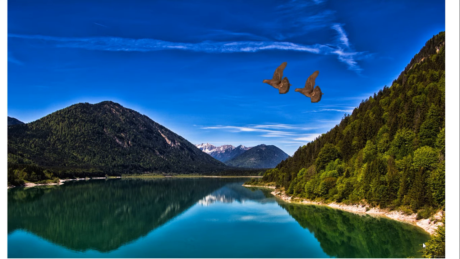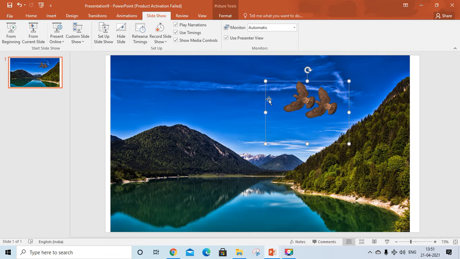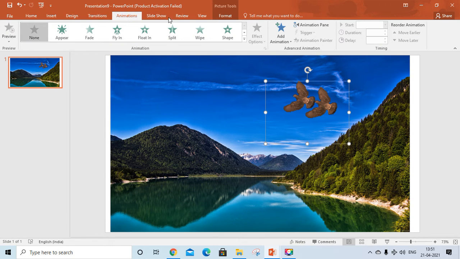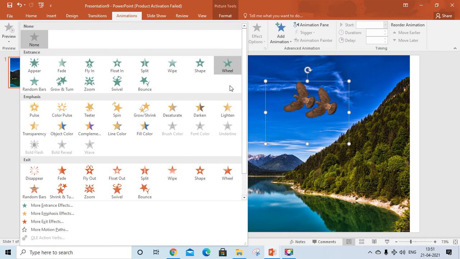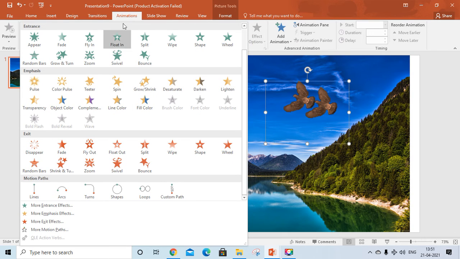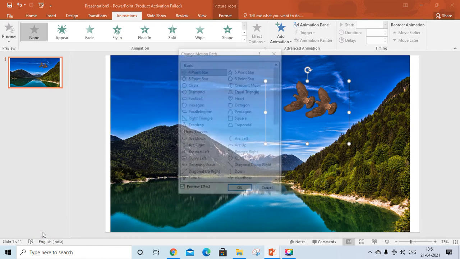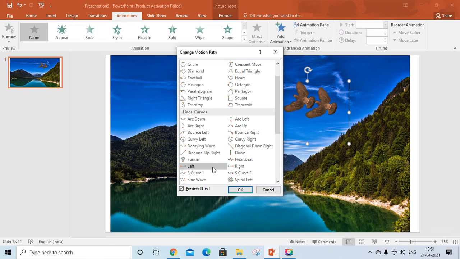Now we can add animation for these birds. Go to Animation, click, select any kind of animation. Design styles are there. If you don't want these styles of animation, go to More Options, More Motion. Now I will select Left.